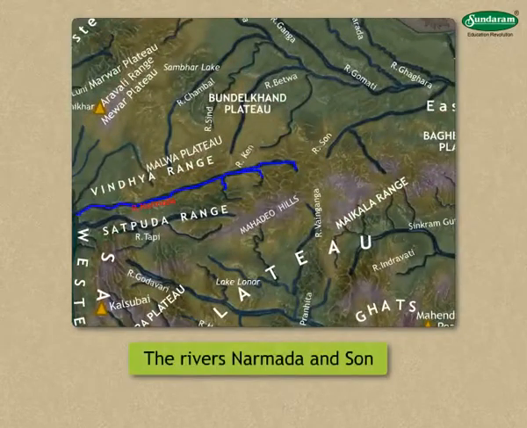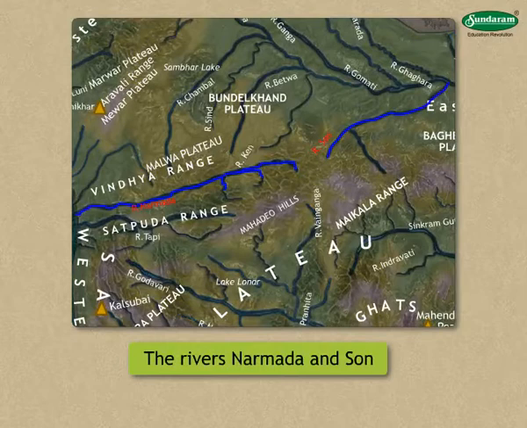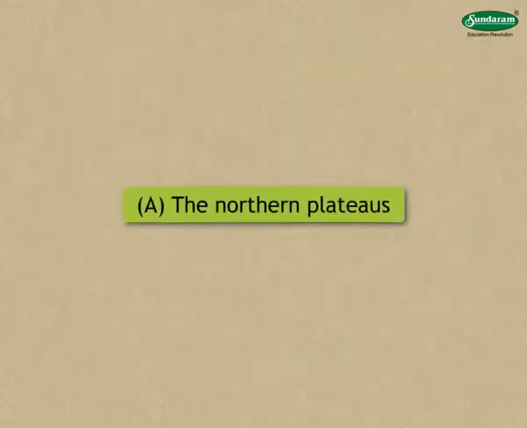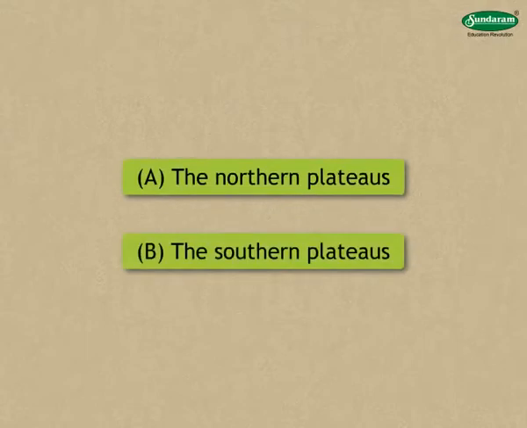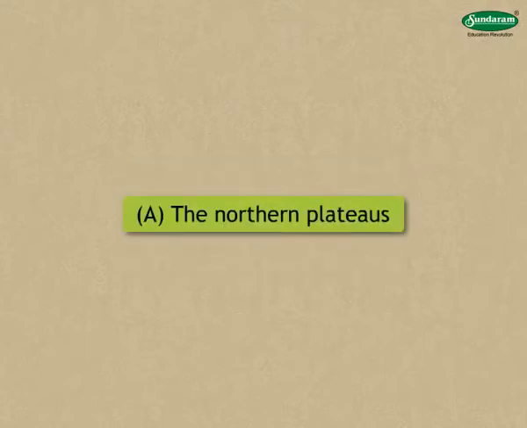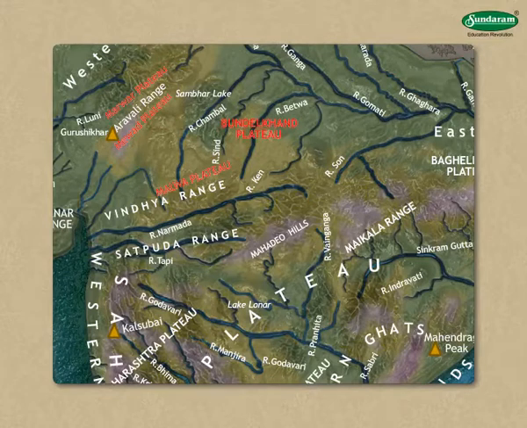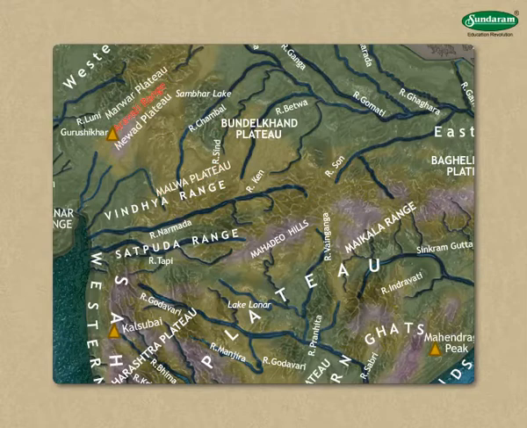The rivers Narmada and Son have divided the Indian plateau into two parts: A, the northern plateaus, and B, the southern plateaus. Now let us gather information about A, the northern plateaus. This region includes the plateaus of Marwar, Mewar, Malwa, Bundelkhand, etc. The Aravalli mountain range lies in the northwest of this region. It is one of the oldest mountain ranges.